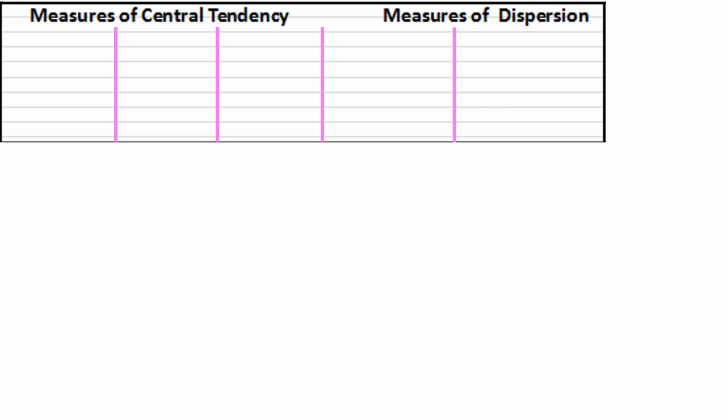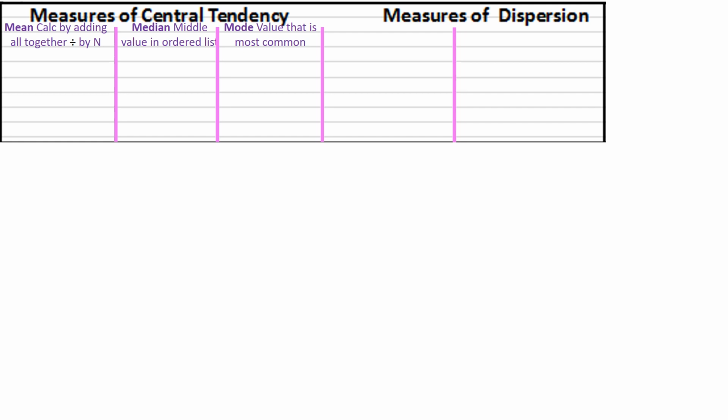So let's talk about measures of central tendency first. We have, of course, which you should remember from GCSE, the mean, the median, and the modal value. The mean we calculate by adding all the scores together and then dividing by the number of scores. The median is simply we list out all the scores and we pick the middle value after we've ordered the scores from lowest to highest. If we have an even number of scores, we then give the value in between the two middle scores. And then for the modal score, we'll say the score that was the most common score in the group of data. Now, each of these measures of central tendency have their own benefits and their own weaknesses.